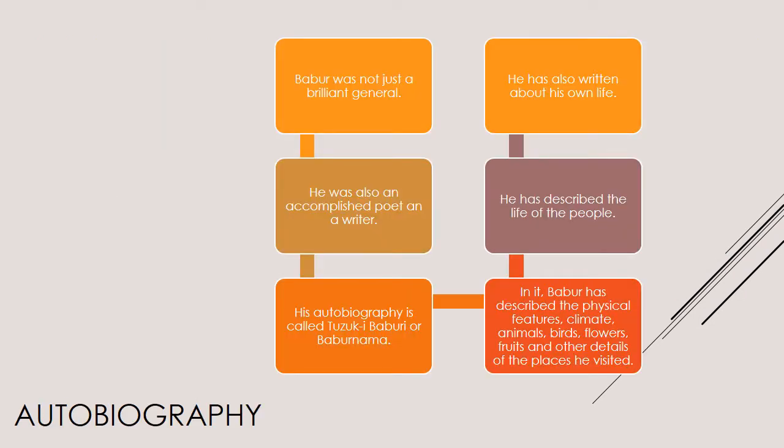Babur's autobiography. Babur was not just a brilliant general, he was also an accomplished poet and a writer. His autobiography is called Tuzuk-i-Babur or Babur-Nama. In it, Babur has described the physical features, climate, animals, birds, flowers, fruits, and other details of the places he visited. He has described the life of the people. He has also written about his own life.